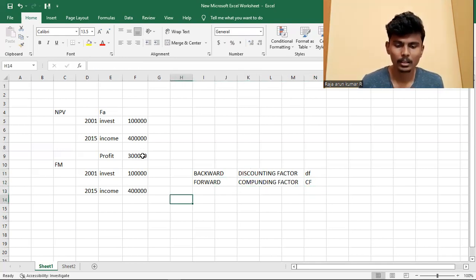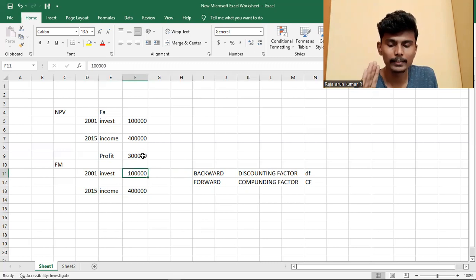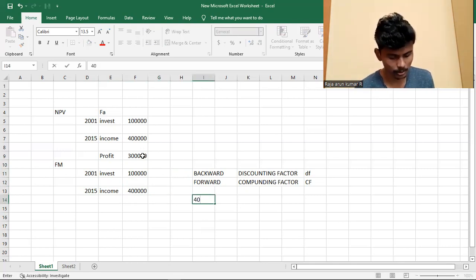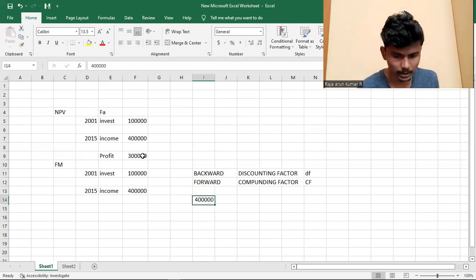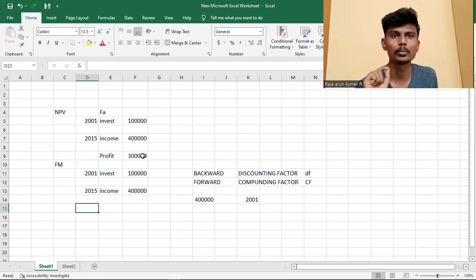Okay, in the year 2015, the value of 4 lakh, what is its value in 2001? We find it out, and only then do we find the exact profit in 2001. This is the concept of net present value.